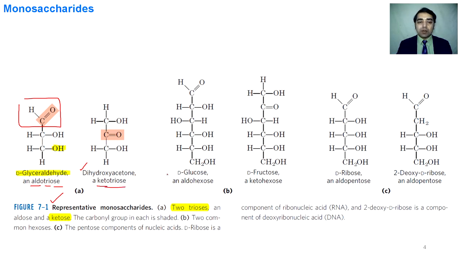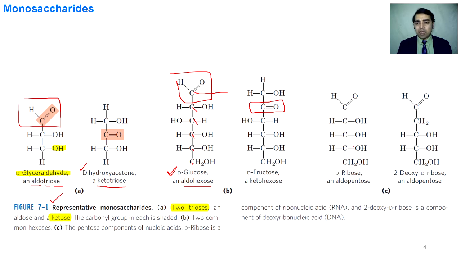Next one is D-glucose. It contains an aldehyde group and 6 carbons, 1, 2, 3, 4, 5, 6. That's why it is hexose. Its full name will be aldohexose. Next one is fructose, because it contains 6 carbons and also 1 keto group. That's why it is called ketohexose.